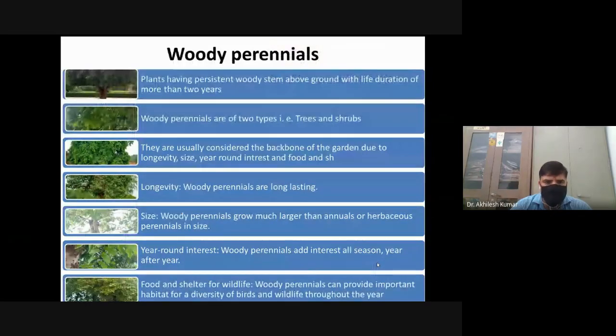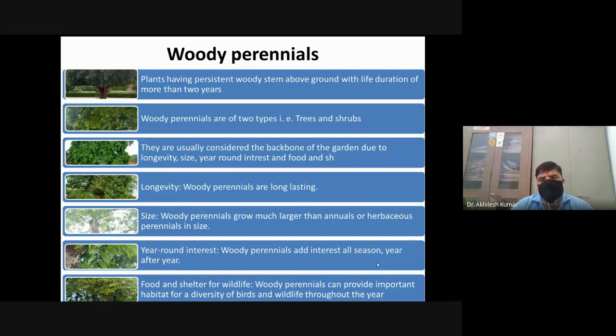Next, the second importance is size. Woody perennials grow much larger than annuals or herbaceous perennials. That is, the size of these plants grows generally very fast, and the plants become tall. The next one is year-round interest. That is, woody perennials add interest during all seasons, year to year.